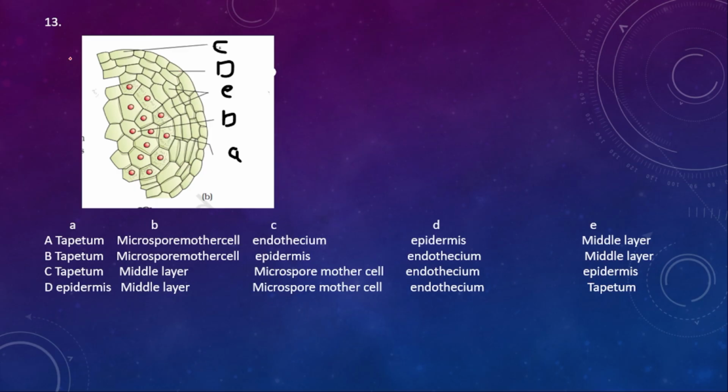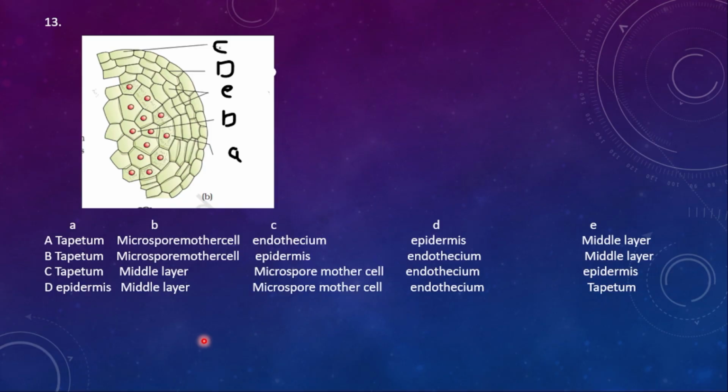Next, 13th question. The diagram is given and labeled as A, B, E, D and C. What is the outermost one? Outermost one is epidermis. So C is epidermis, which means obviously the second option will be right. No need to worry, no need to waste time.